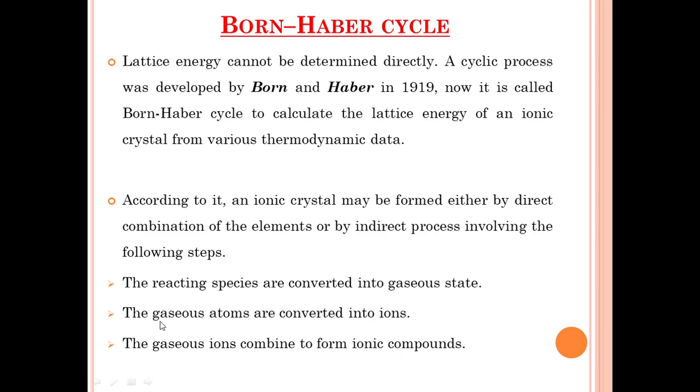Second, the gaseous atoms are converted into ions. And third, the gaseous ions combine to form an ionic compound. These are the steps involved in the formation of an ionic crystal or ionic compound.